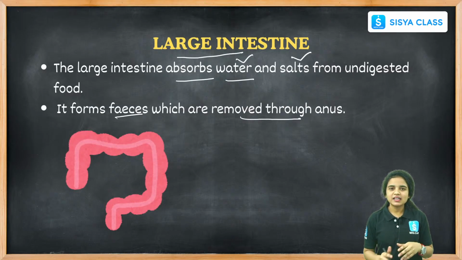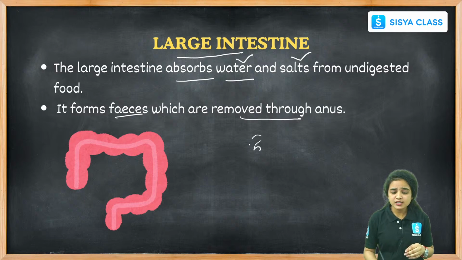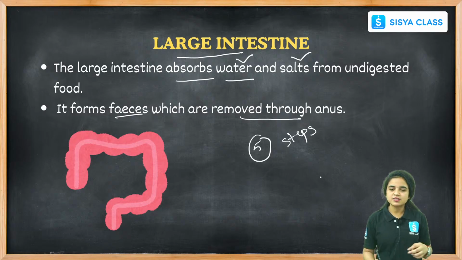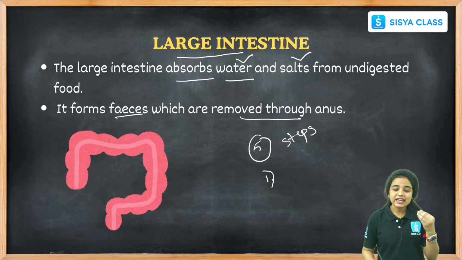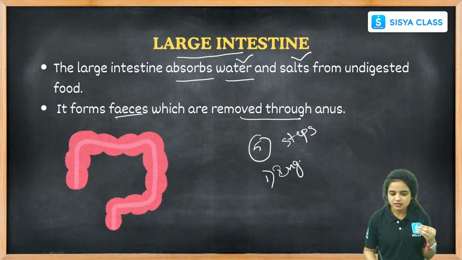And I will give you some trick to remember. Students, there are 5 important steps involved in our whole digestion process. The first one is ingestion, right? We take our food through our mouth. Simply, it is called ingestion. And the second one is digestion,